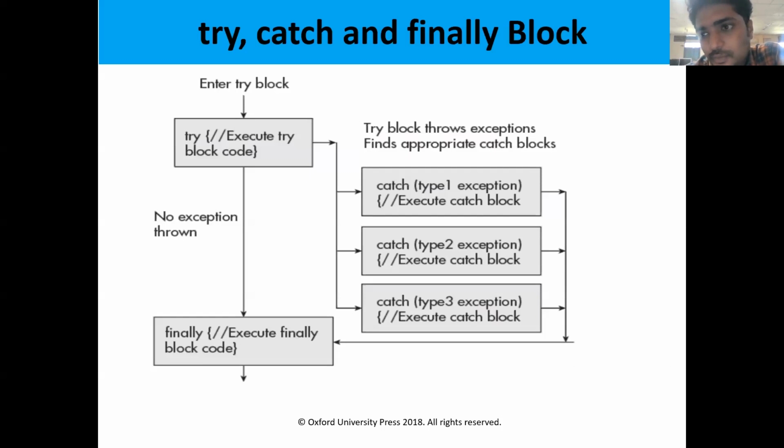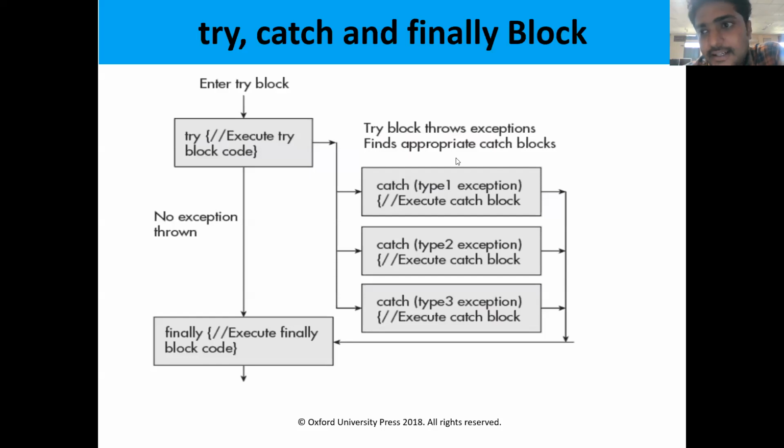That is the termination model. Resumption model means if you encounter any exception, the remaining program will continue to execute. That is the resumption model. So Java follows the termination model.